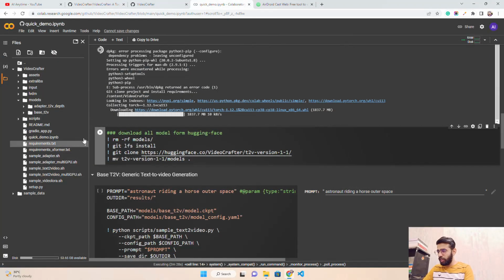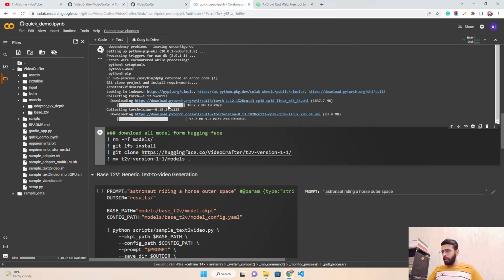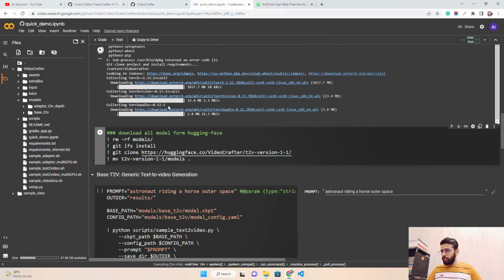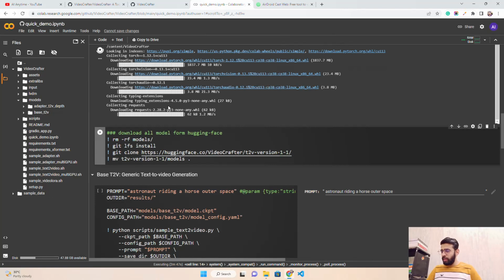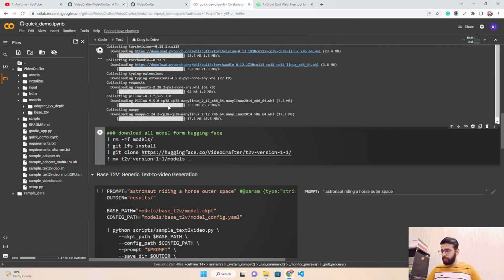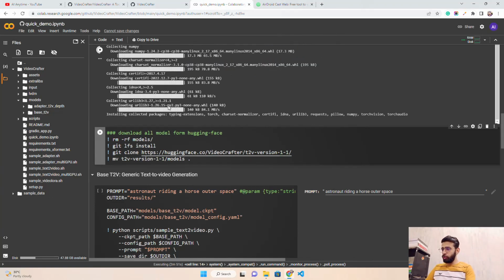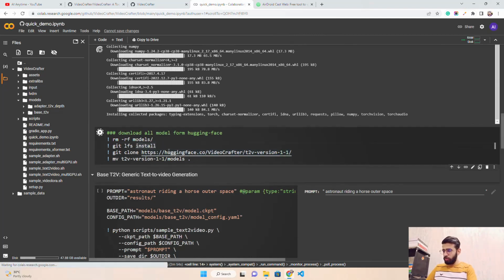Now let's see. And Torch is huge, guys. We can see it's around 1.6 GB here. This is version 1.12.1 with CUDA 11.3. Now it's also installing Torchvision, Torchaudio, etc. Let's see how much time it takes. Let me also run the next one, guys. Okay, so I can also run this.